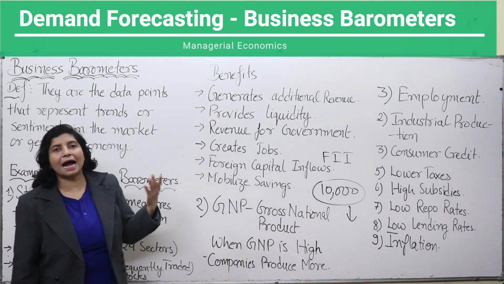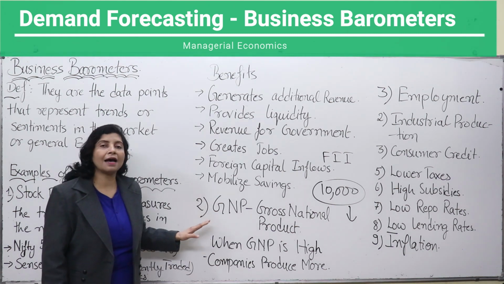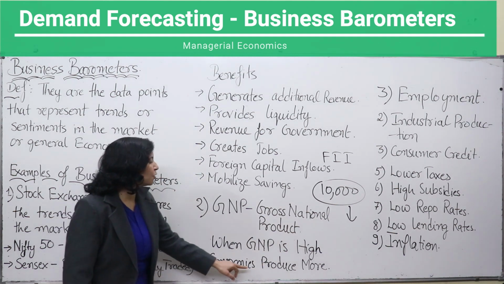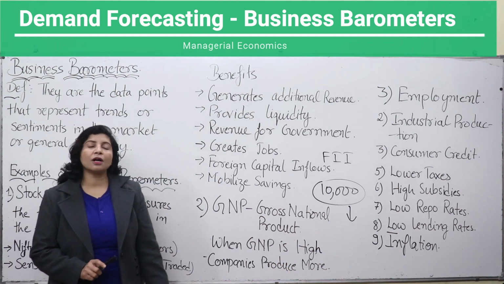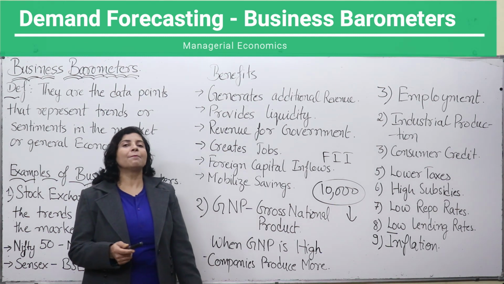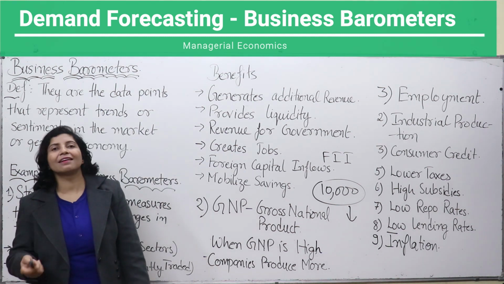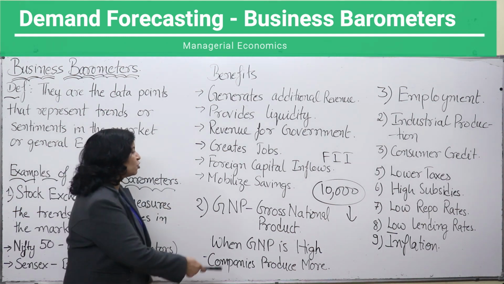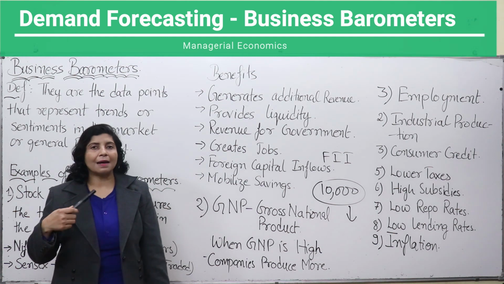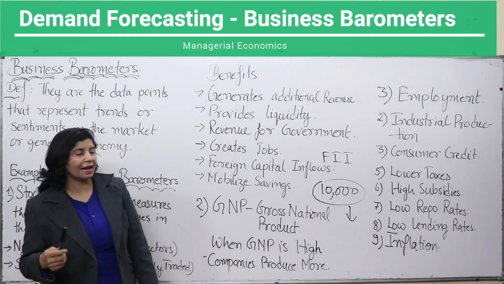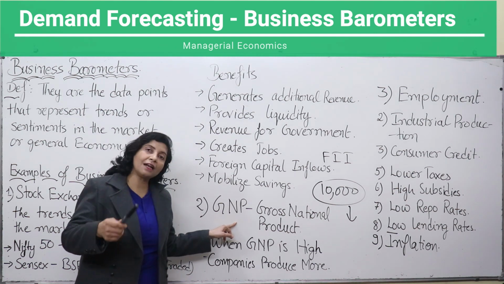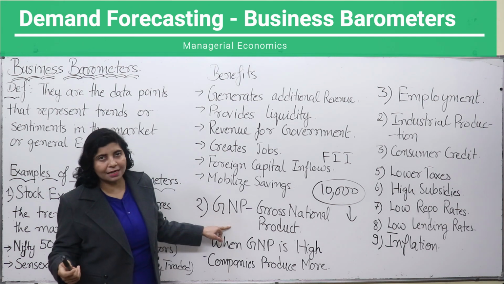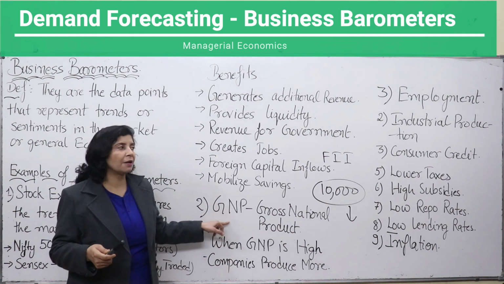So if GNP is high, that means goods and services in higher amount are being produced in your economy. When GNP is high, companies produce more. And when companies produce more, they give more employment to people. People have more money in the form of salaries and incomes, and in that manner they can buy more. That means if GNP is high, people will buy more, and demand is very high. In that manner, if GNP is high, we can tell that demand will be high. In that sense, we can do demand forecasting easily on the basis of GNP values.